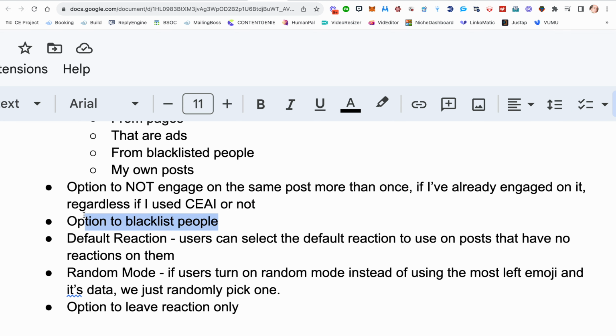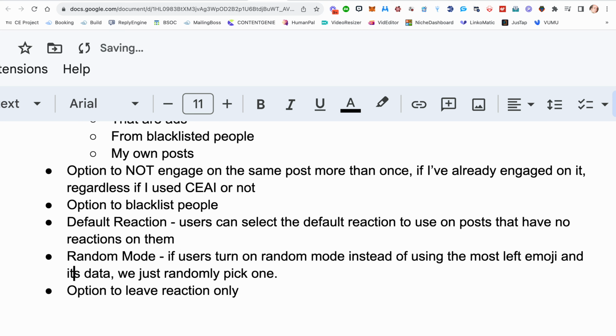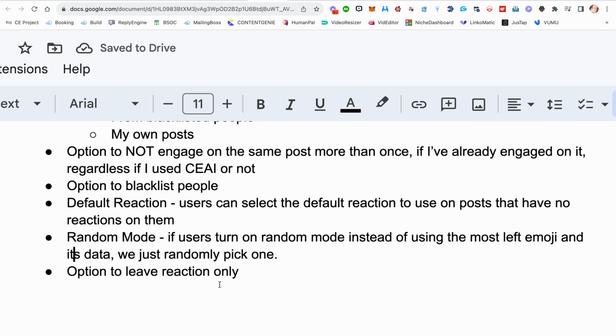We'll have a random mode, and you can turn that on instead of matching the emoji that was most left, and its data. We'll just randomly pick one. And then you'll have an option to leave a reaction only. When I do run Genius Replies, this is what I do. I don't leave a comment. Currently, I don't like the limited nature of the choices, but AI, of course, completely opens that up and changes things.